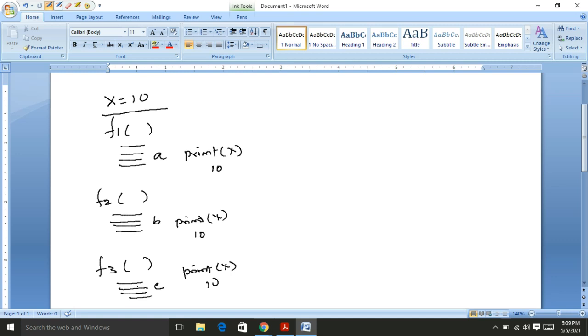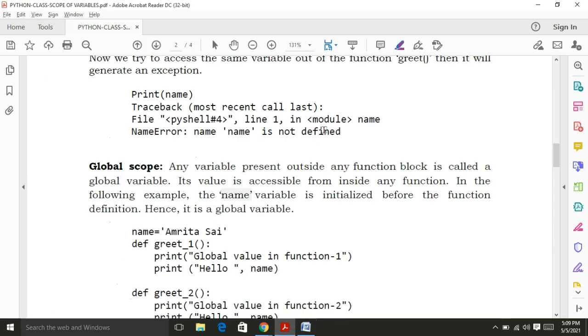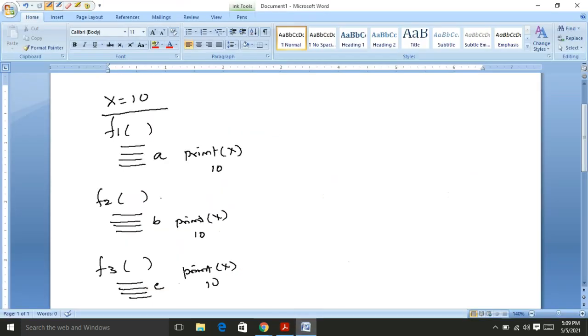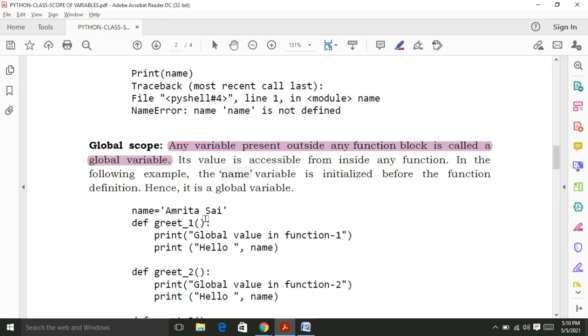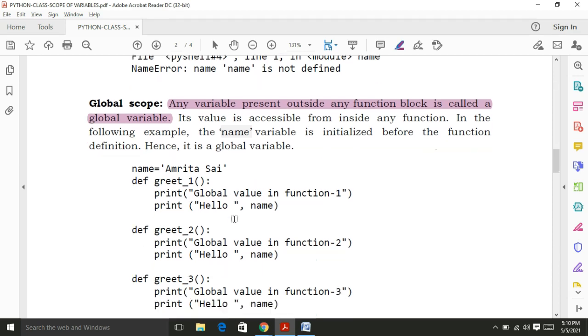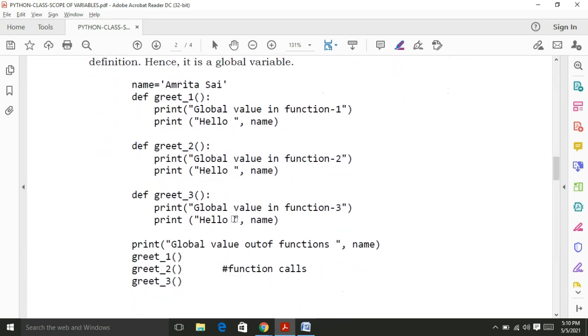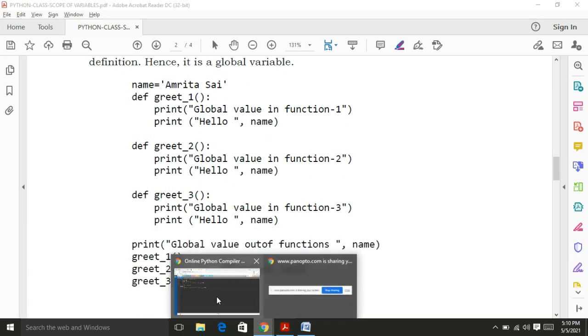Okay friends, now I will go to the document. Any variable present outside of any function block is called a global variable, right? Its value is accessible from inside of any function. Here we are accessing the value of x inside the three functions f1, f2, f3, so x is available. For example, I write the name Amrita Sai as a global variable and define three functions. I will explain this practically.